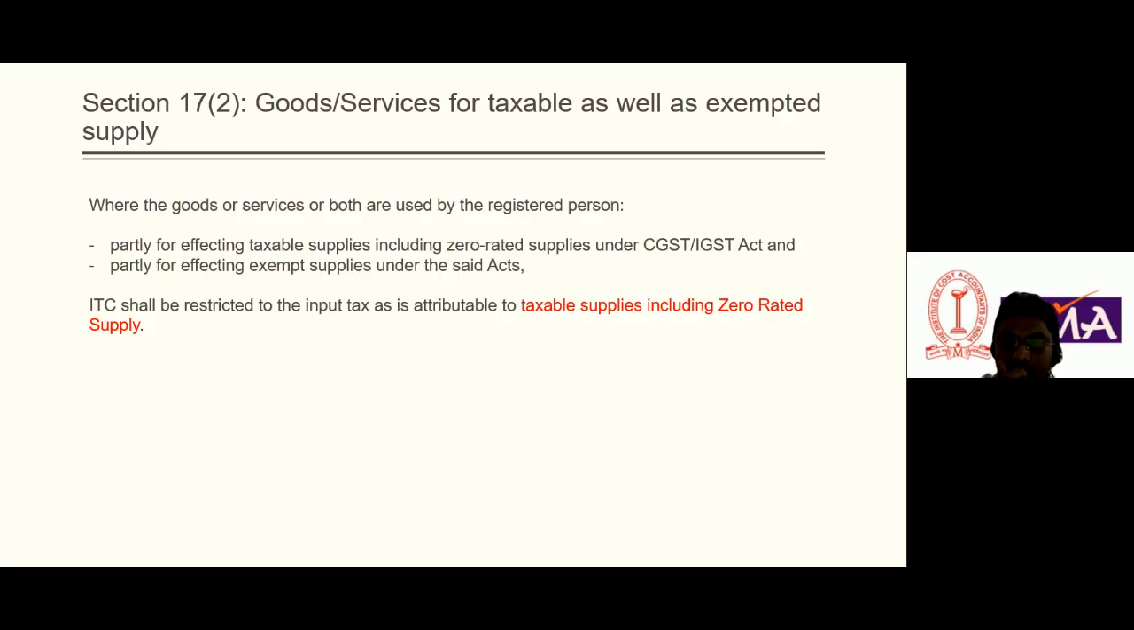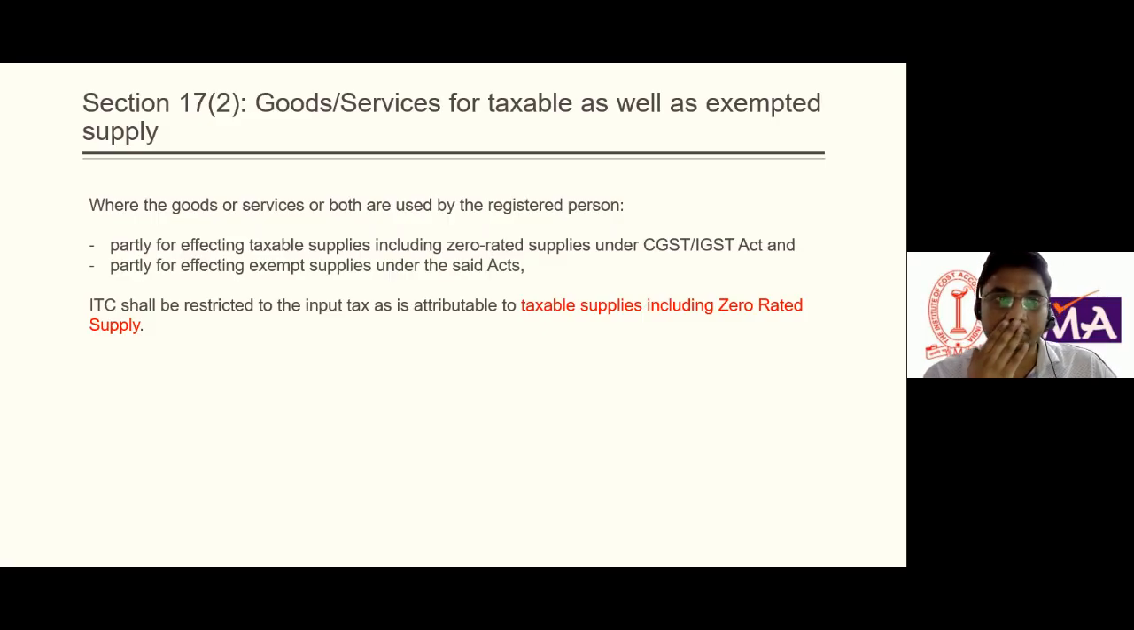So these are the most important terms, taxable as well as exempted supply. On the basis of that, which is a very relevant term, we will be able to compute the common credit which is prescribed in rule 42 and 43, which we'll discuss ahead also. So what does section 17 subsection 1 say? Section 17 subsection 1 tells about the goods and services used for business and non-business purposes.